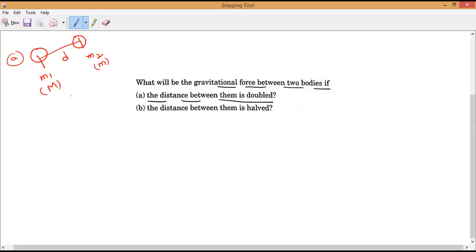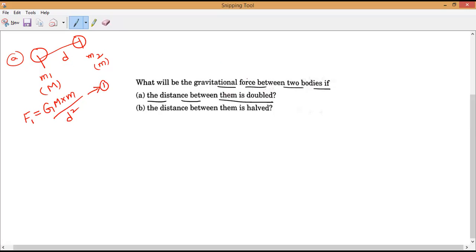Basically, the distance is D between their centers and the masses are M and m. So what is the case 1 formula? Let me take F1. F1 is equal to G into capital M into small m divided by D square. Let me take this as equation number 1.